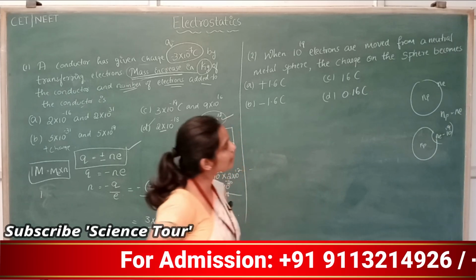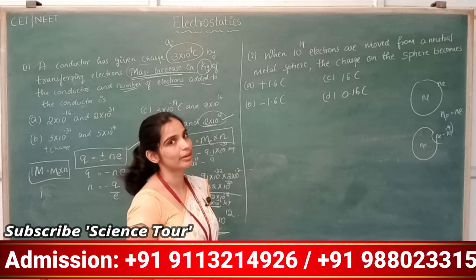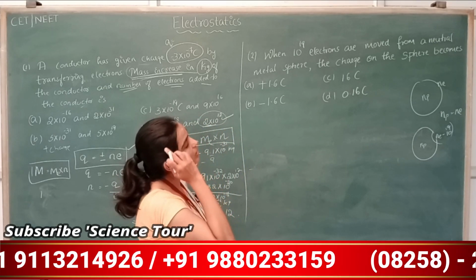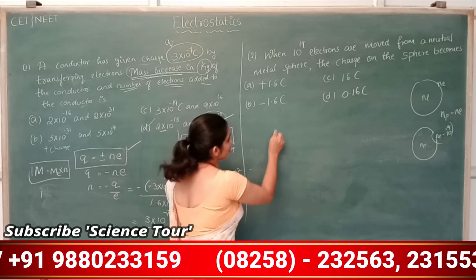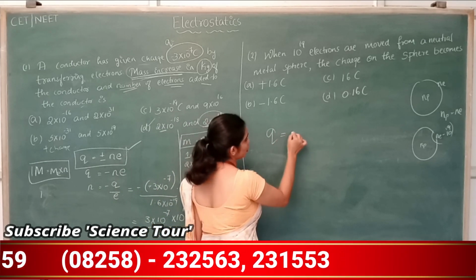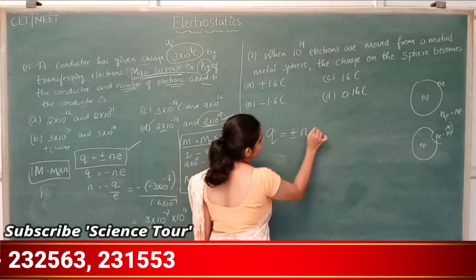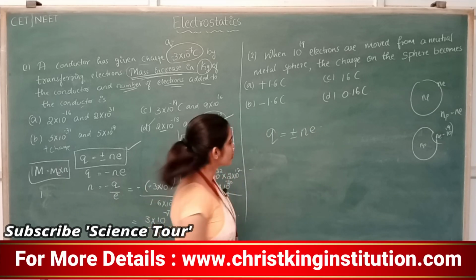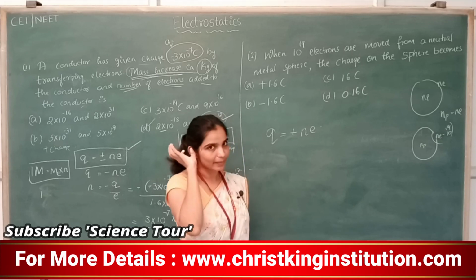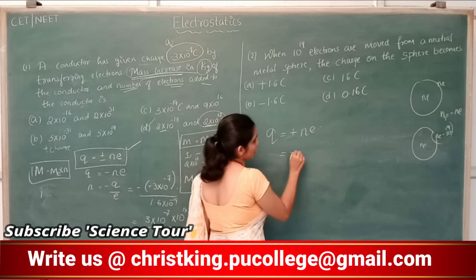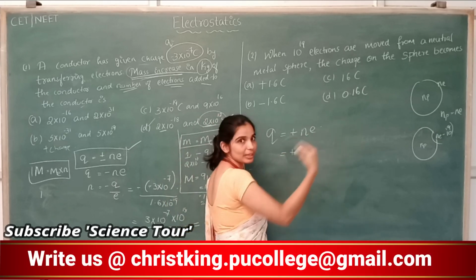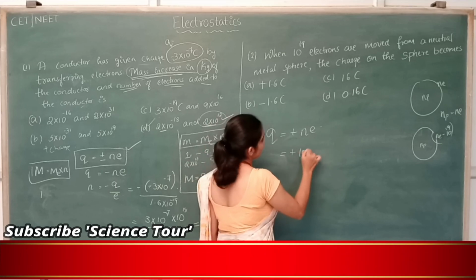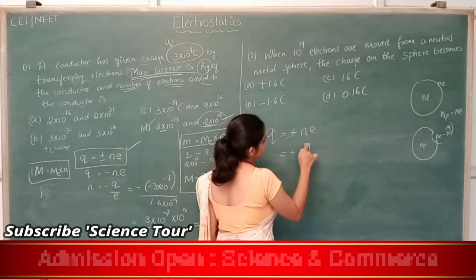Now it will become a positively charged sphere, right? So what is the charge on the sphere? Again Q, the charge on the sphere, is equal to plus or minus N into E. Since this sphere is positively charged, plus Ne, correct? So plus, what is the number of electrons removed? 10 to the power of 19.